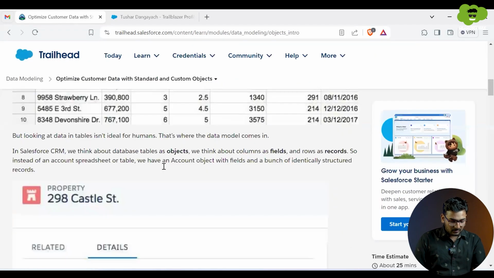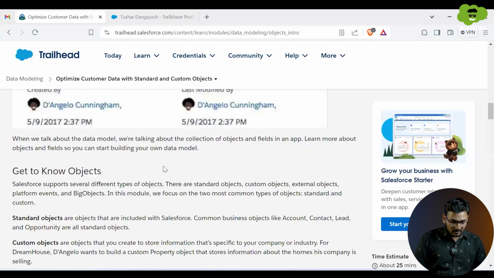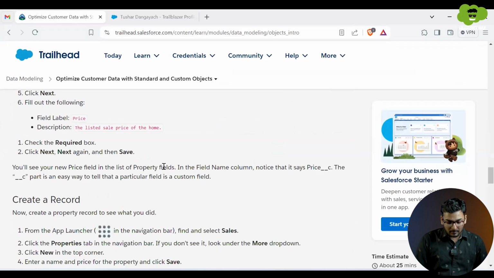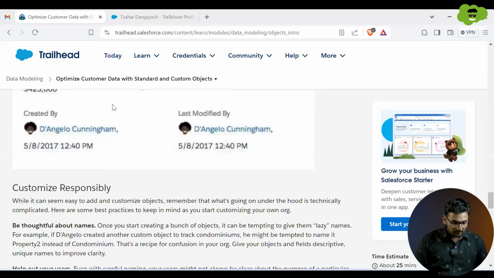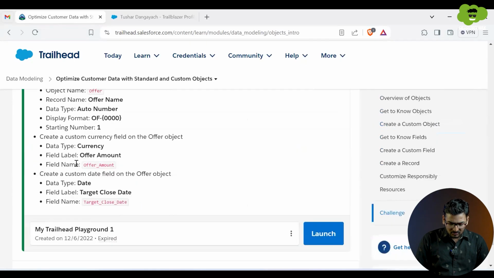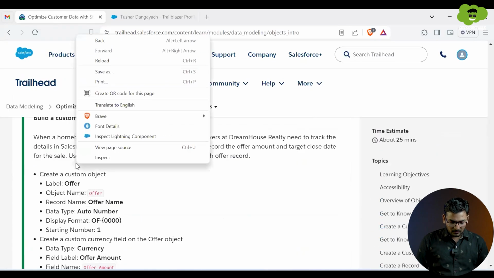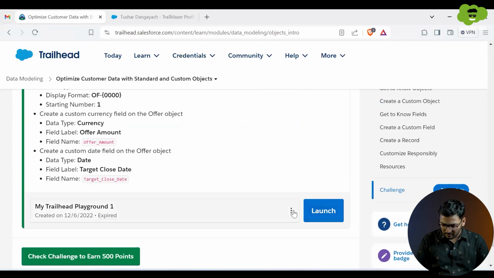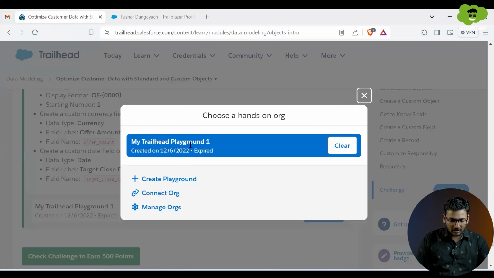If there is any video over here, then I can watch that video and learn about this particular topic and practically implement it. And then finally I can do this task which is given over here, a kind of exercise, in my Salesforce org or a playground org.